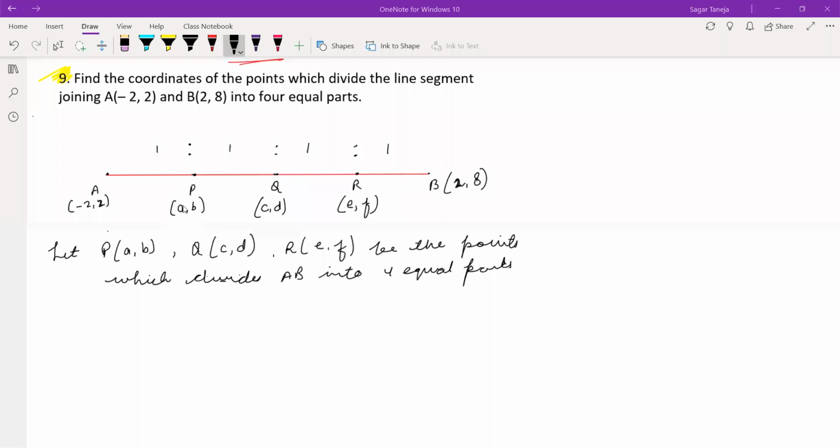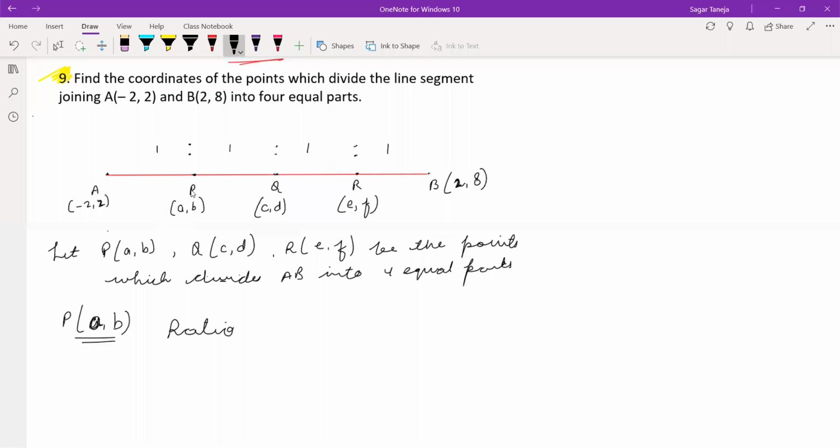So how can we calculate the values in the same way as we did in the trisection question, which I think was question number 3? We are starting by finding the coordinates of P, so I'm writing here P (a, b). For finding the coordinates of P, use the section formula.